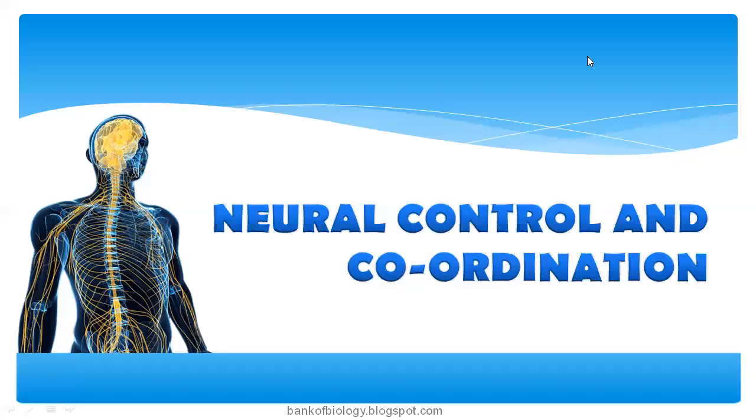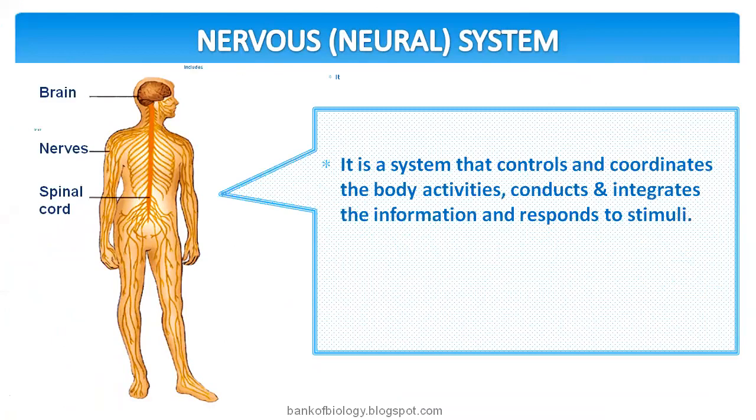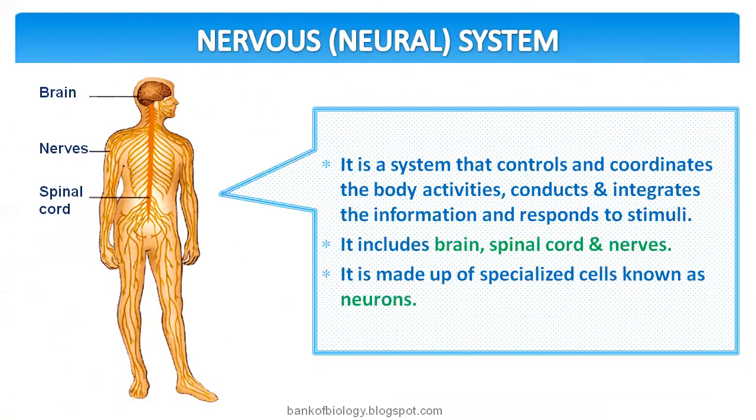Okay, so let us see the neural control and coordination at a glance. The nervous or neural system is a system that controls and coordinates the body activities, conducts and integrates the information, and responds to stimuli. The nervous system includes the brain, spinal cord, and nerves.